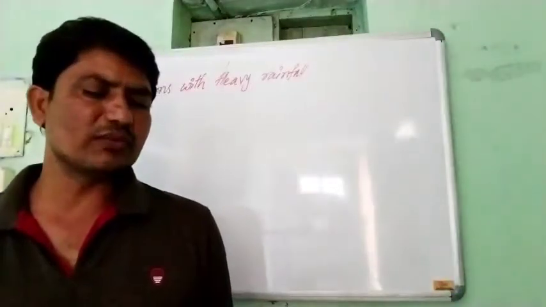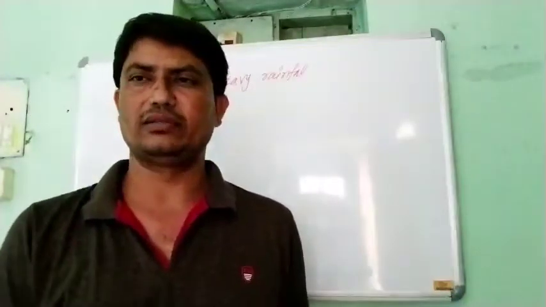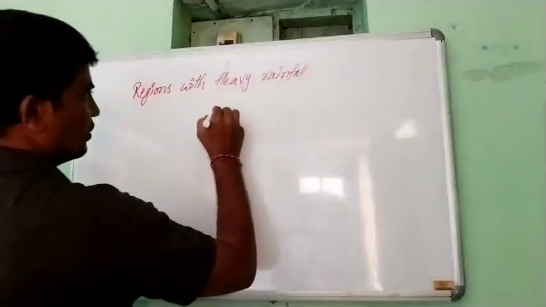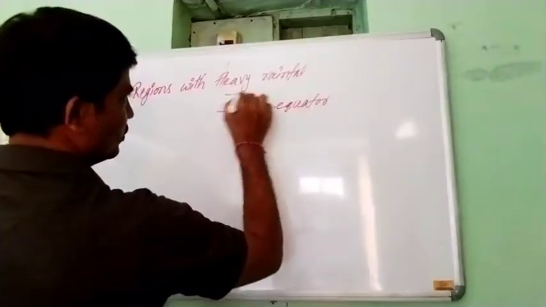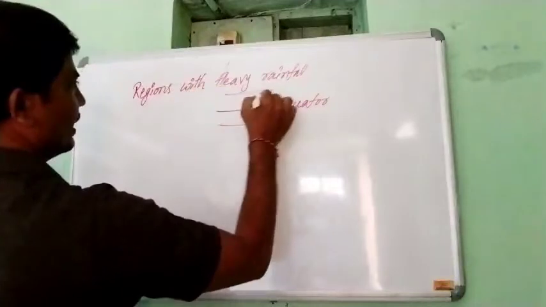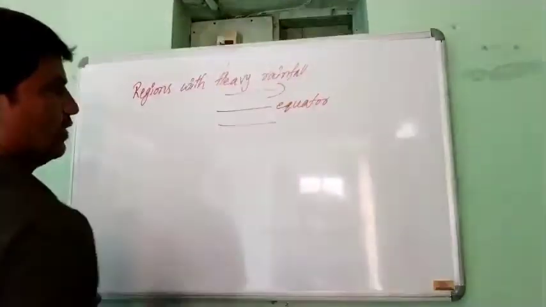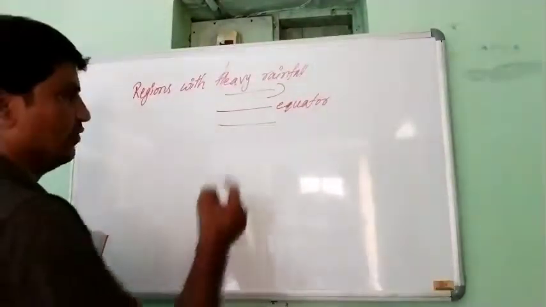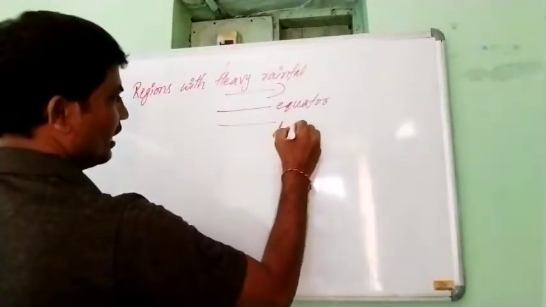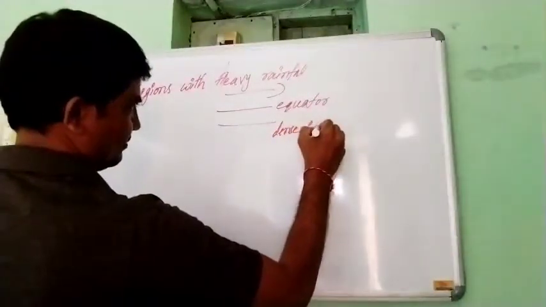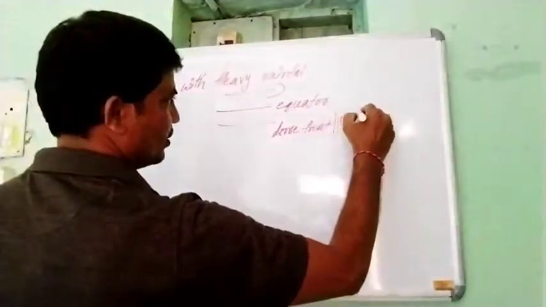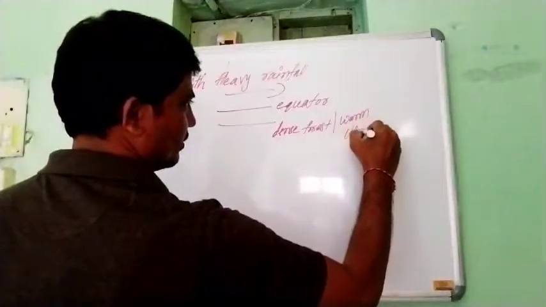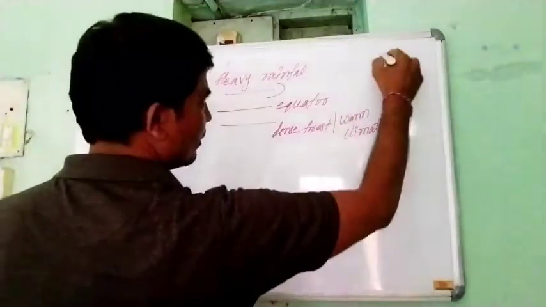Next, regions with moderate and scanty rainfall. The regions which are very close to the equator are receiving the heavy rainfall. So here are the dense forests because of the heavy rainfall and warm climate.